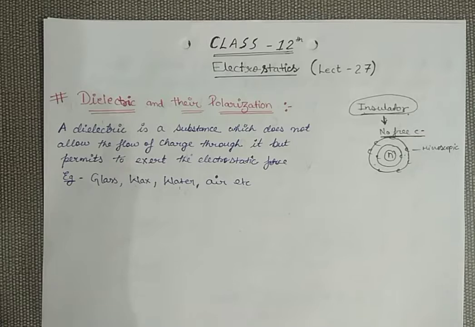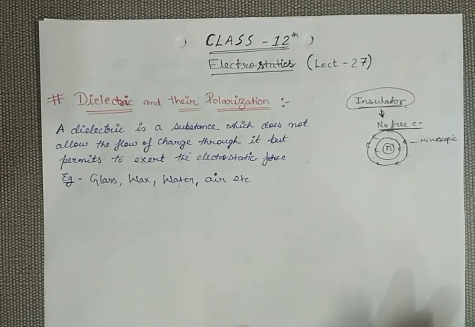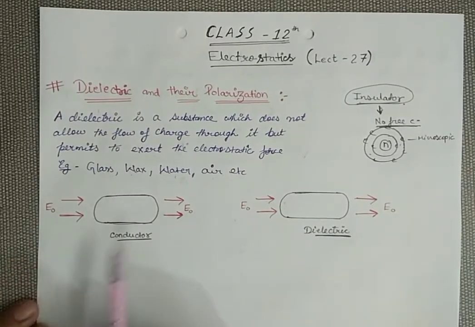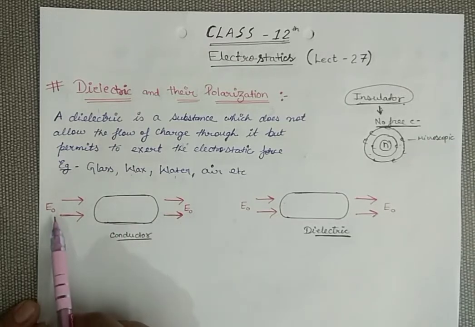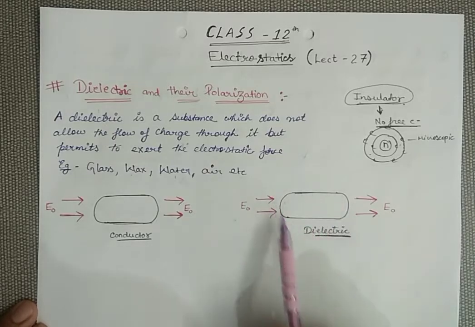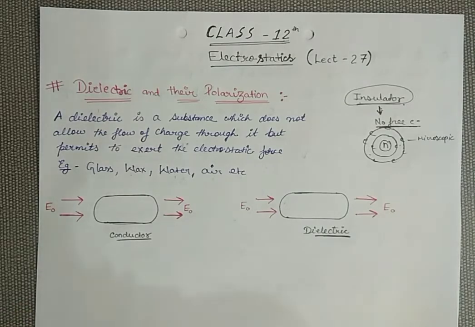So let me elaborate the difference between dielectric and conductor. Just see. Students, try to understand these two. Here I have taken a conductor and this conductor is placed inside the electric field. This is my external electric field E0. On the other side is a dielectric. This geometry is a dielectric and it is also placed inside the electric field E0. Now what is going to happen?